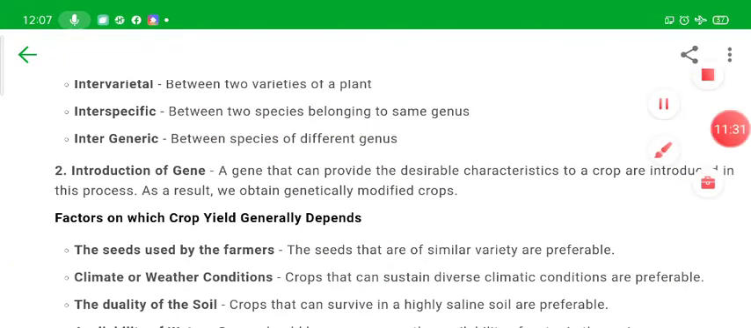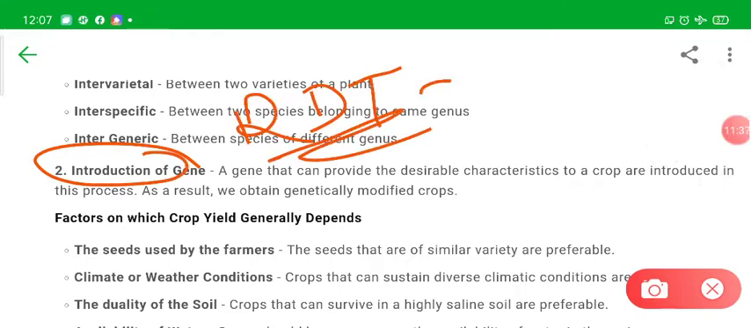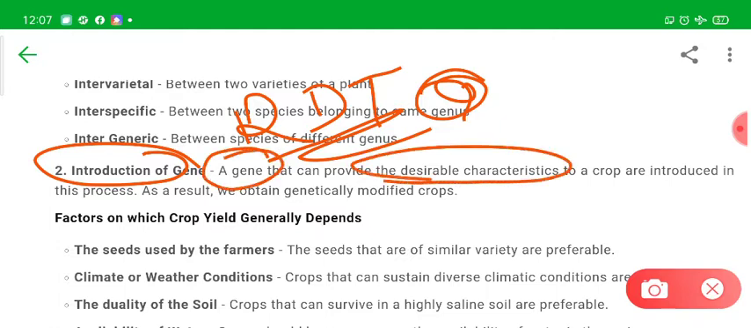Now another method is the introduction of genes. This is done by recombinant DNA technology and some more procedures of biotechnology. In this method, we introduce certain genes which give desirable characteristics to the crops. When we insert a certain gene into the variety, and the gene carries desirable characteristics,